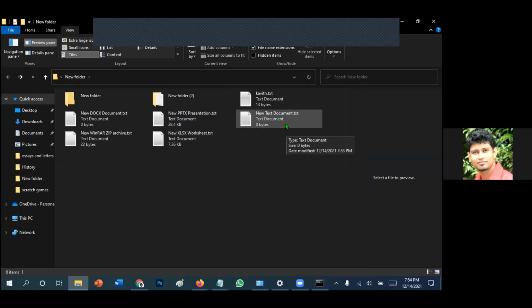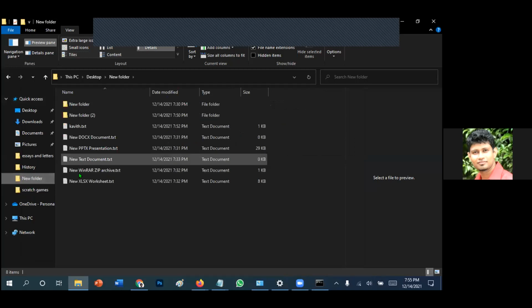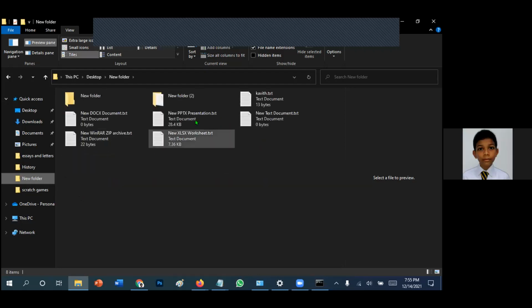Okay, so now understand the importance of the extension. I just want to show how important the extensions are. If someone changes the extensions, our system won't perform well. Files will change their format. Basically, it will try to open the document in some different applications, giving some errors.